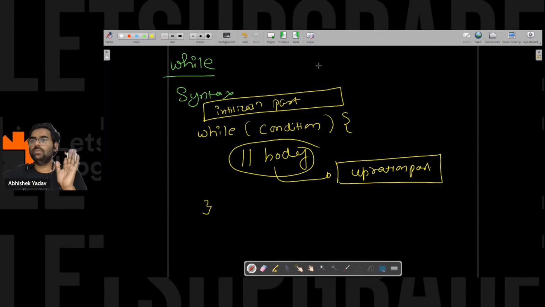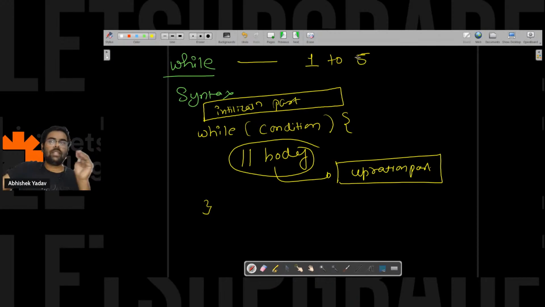Okay, let's try to understand with the help of a problem statement. I want to print numbers from 1 to 5, right? Since I have to print numbers from 1 to 5, you can use system.out.println 5 times. It is good, you can use that. But if you have to print 1000 times, it is not possible to write system.out.println 1000 times. It will make your code bulkier, more complex, and very difficult to debug also. So here we can use a loop.